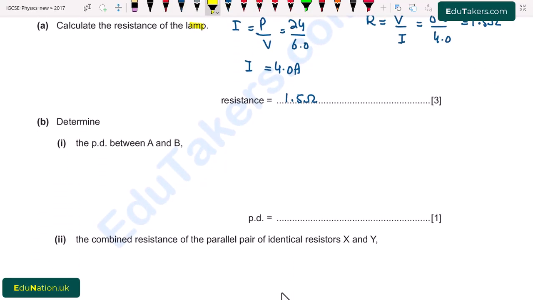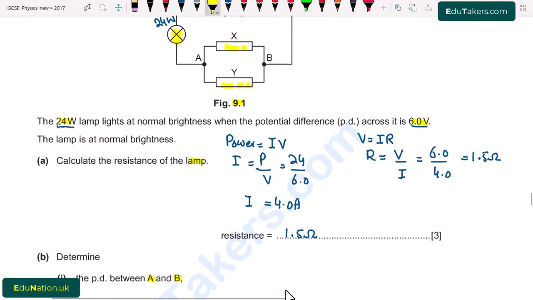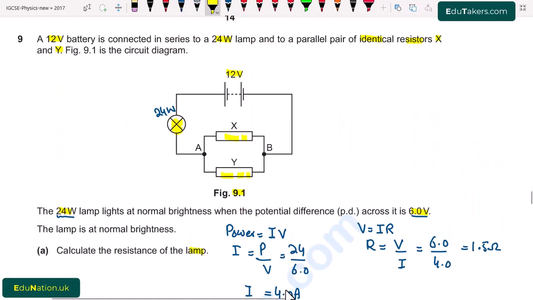Next part B. Determine the potential difference between A and B. Here we have to find out the potential difference between terminals A and B. So first of all, we consider this circuit as here is a battery and it is connected with the lamp.